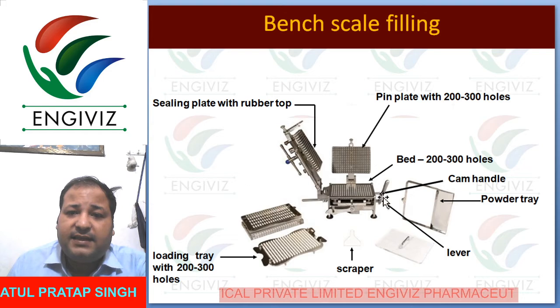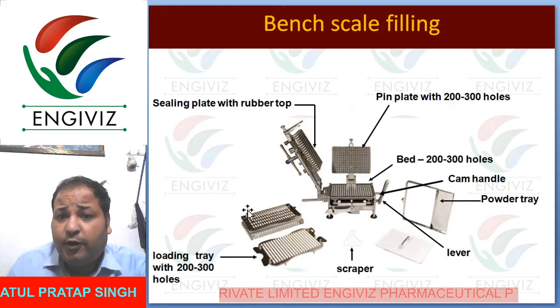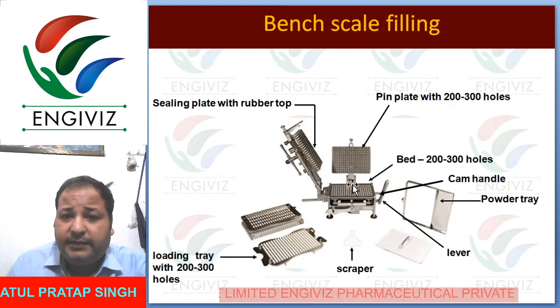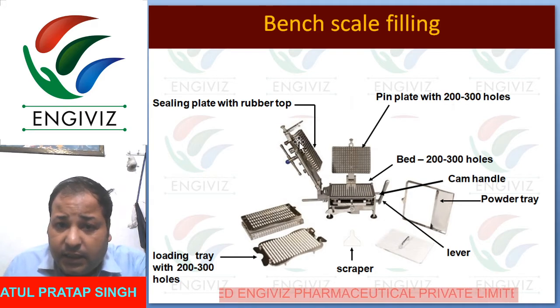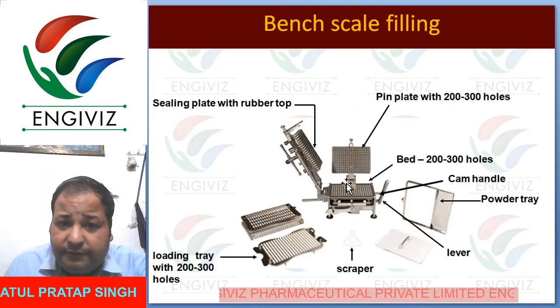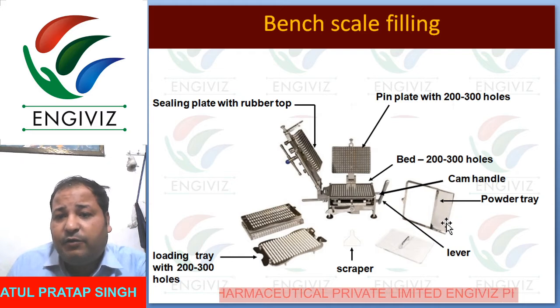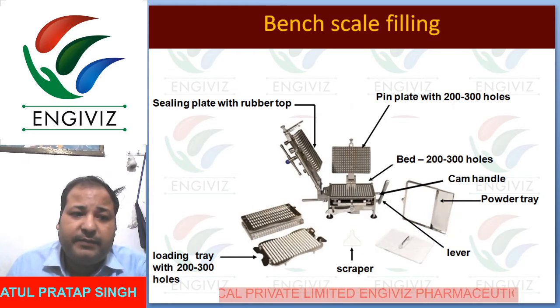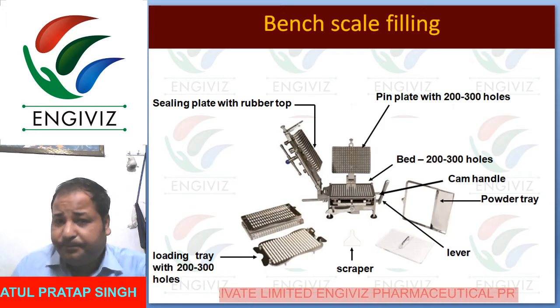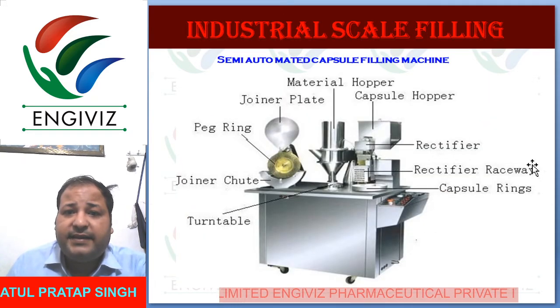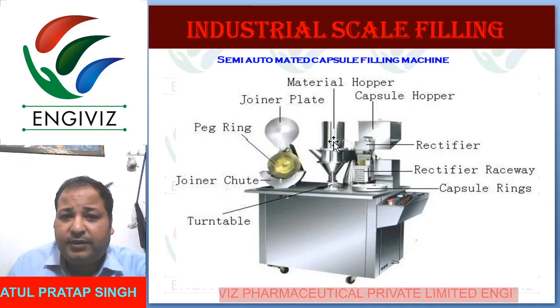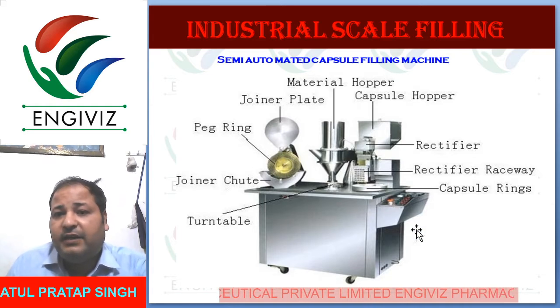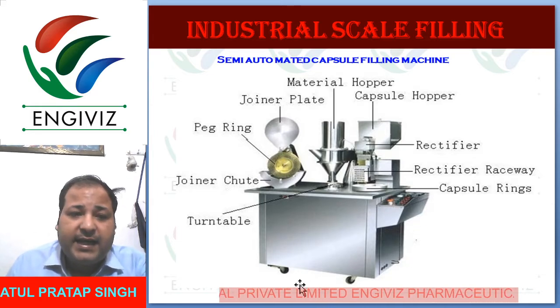So this is the hand operated machine. We can fill the shell fitted here, and again through the powder tray and lever we fill the capsule, and it will come into the form. Next one is industrial scale, you can say semi-automatic. We can fill it here, and through the hopper we set up, and again the powder will be filled. Then it will scrape out, and it is easy to get the capsule.